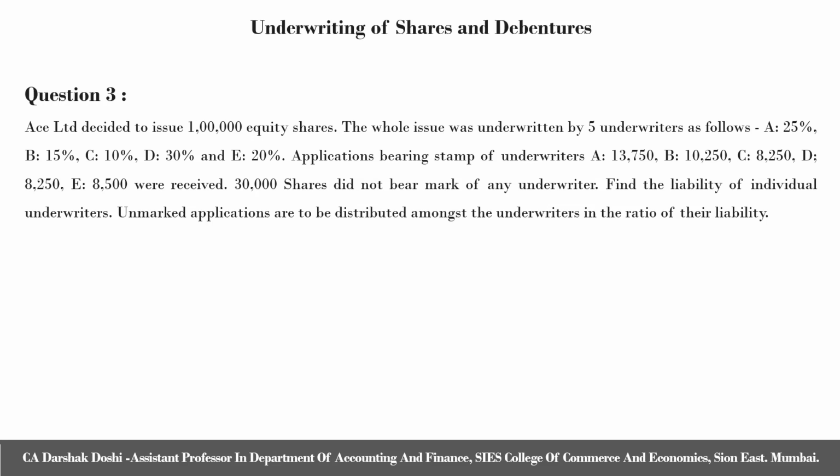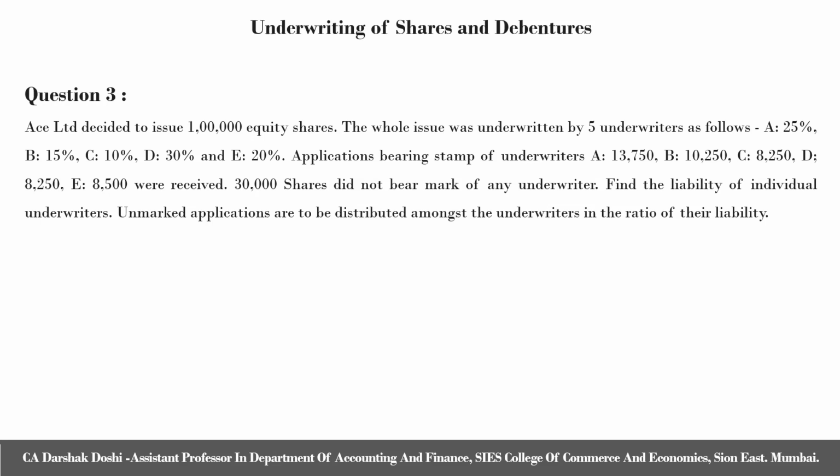Next, it tells us that there are 5 underwriters, A 25%, B 15%, C 10%, D 30% and E 20%, which totals up to 100%, that is, fully underwritten. Then it gives us information about marked applications and unmarked applications. Hence, in the question, we need to find out the total applications received by the company.